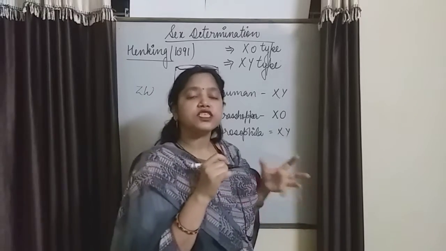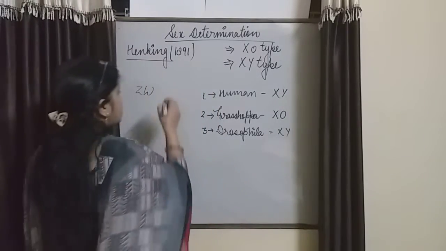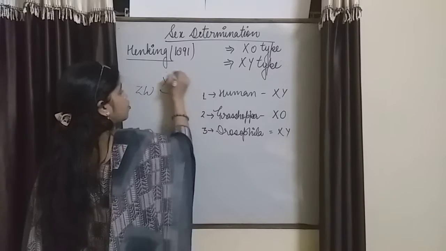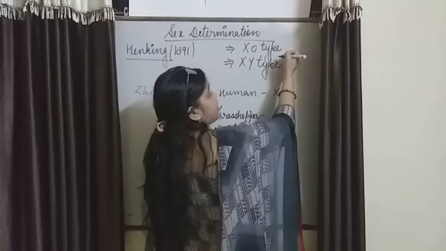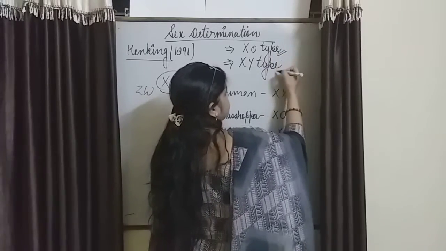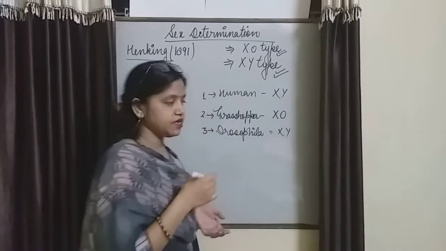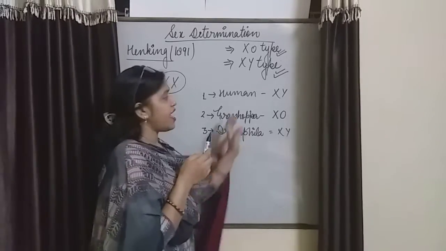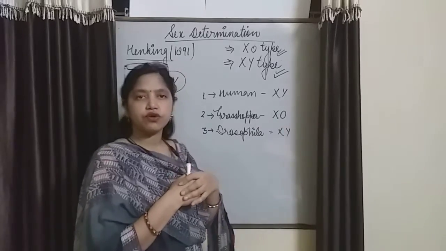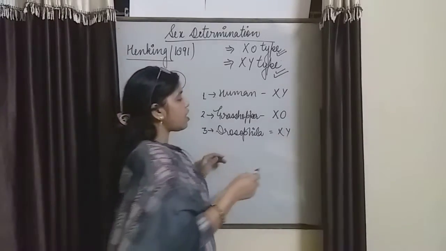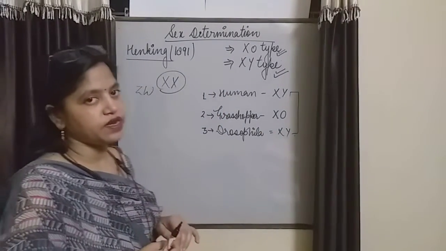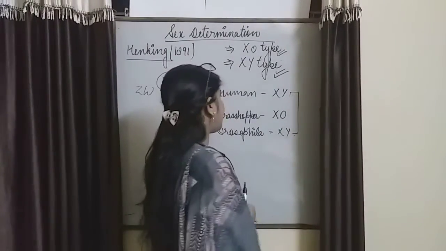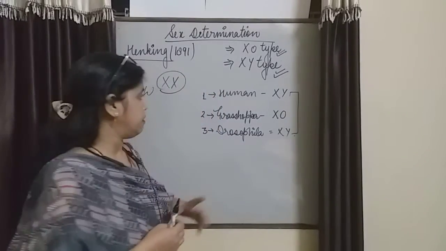Homogamety means, just suppose in a human female, they are of XX type. Heterogamety is of two types, X0 type and XY type. In humans XY type is present, in grasshopper X0 type, and Drosophila is just like humans, with XY type heterogamety in the male.